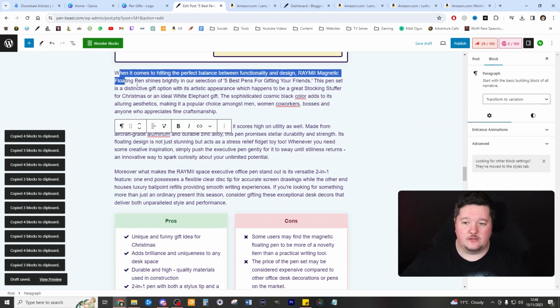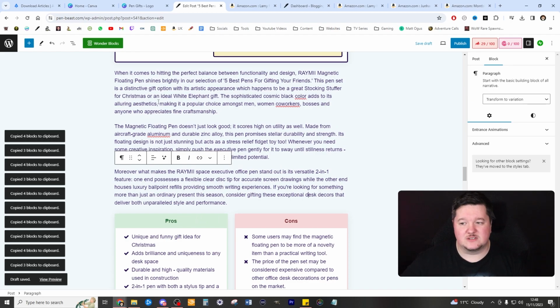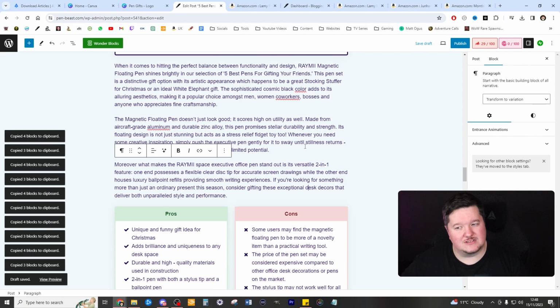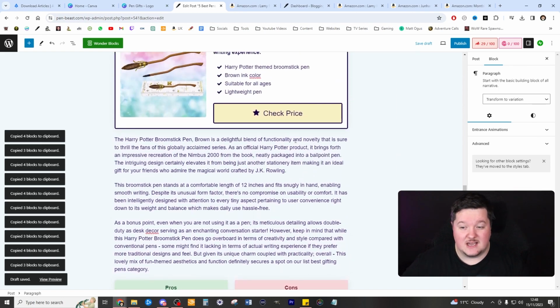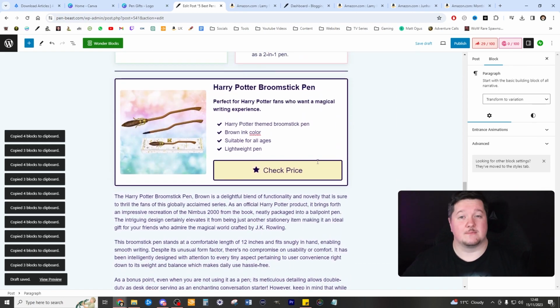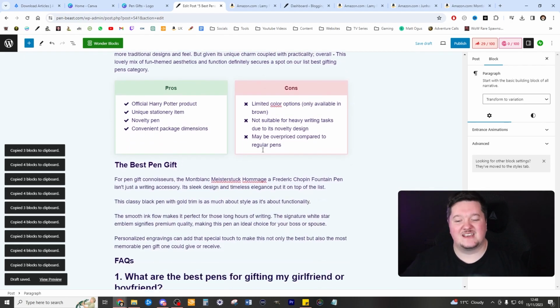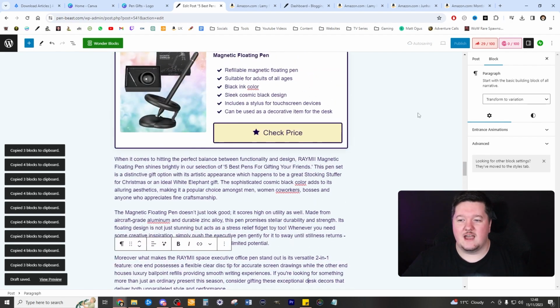I will actually go through each of these individually and rewrite them to be humanly written, because at the moment I could probably tell that they are AI generated. There's only so much you can say about the Harry Potter pen. Three paragraphs just seems a little bit excessive, so I will look through that and rewrite that.